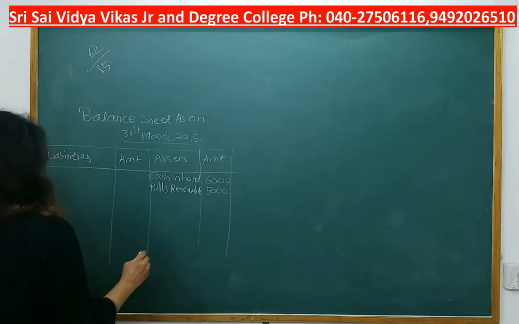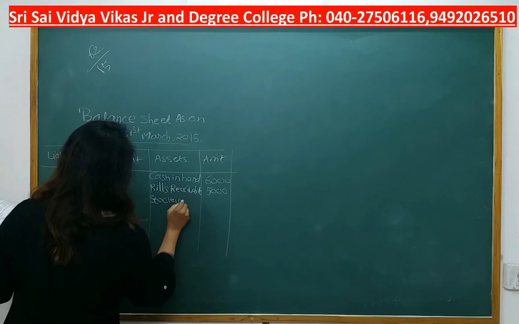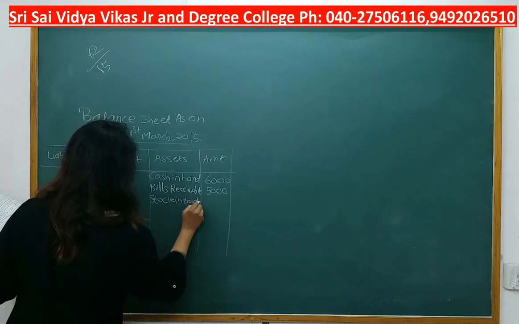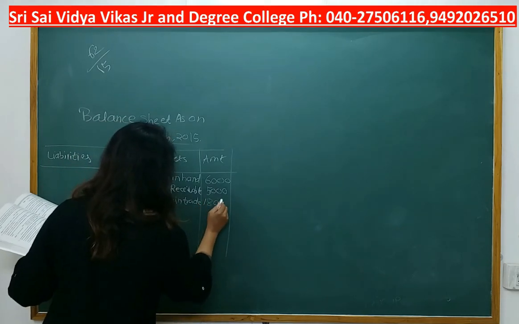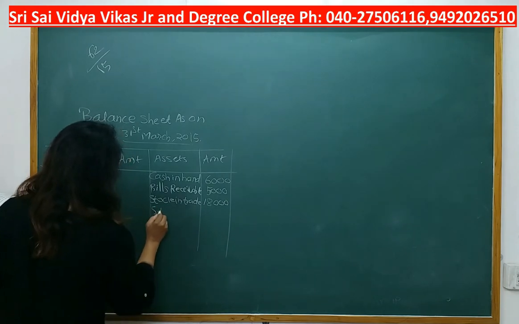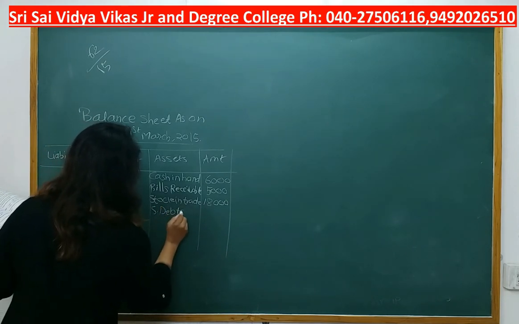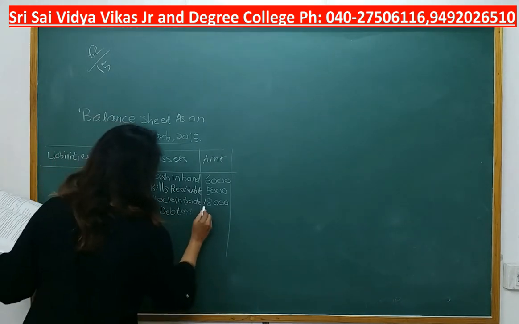Then we are having stock in trade. Again, it is an asset, stock in trade, 18,000. Next we are having sundry debtors. What is the amount of sundry debtors? 16,000.